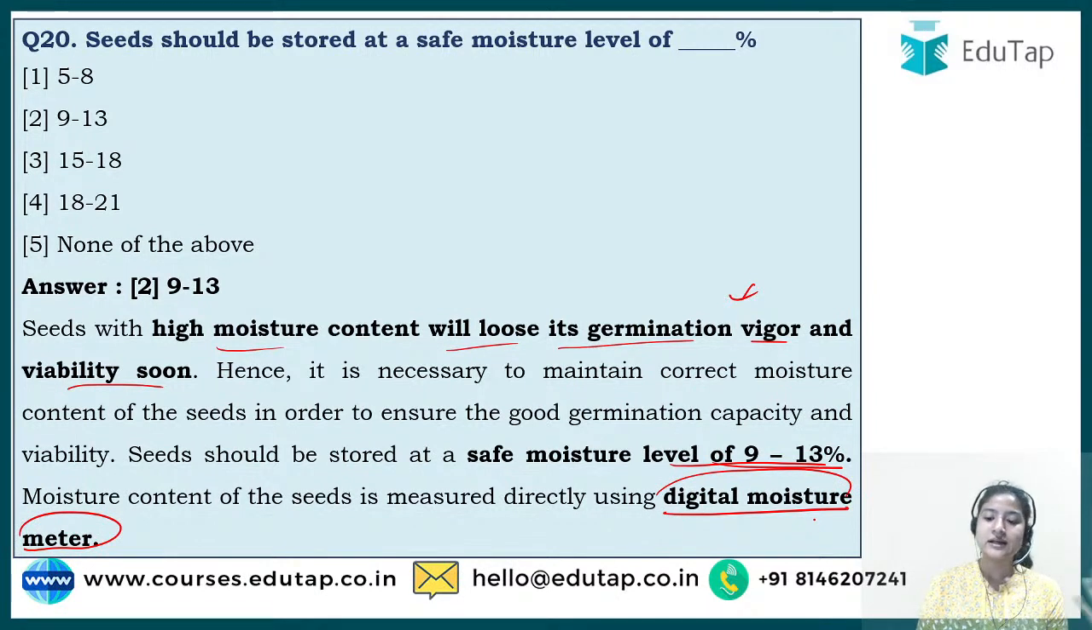It will give you the numerical value, so if it is within the range it is ideal, and if not, then it is not. I hope this particular concept is clear.